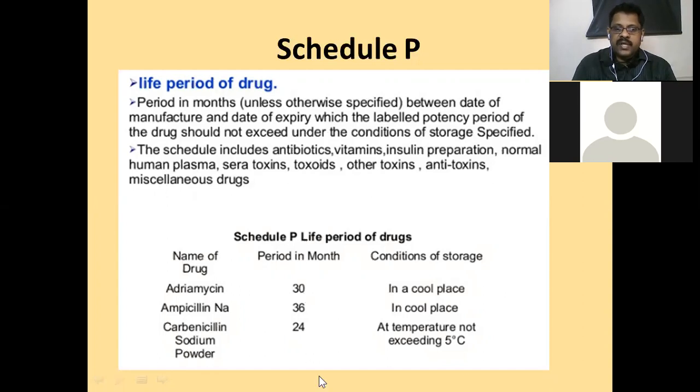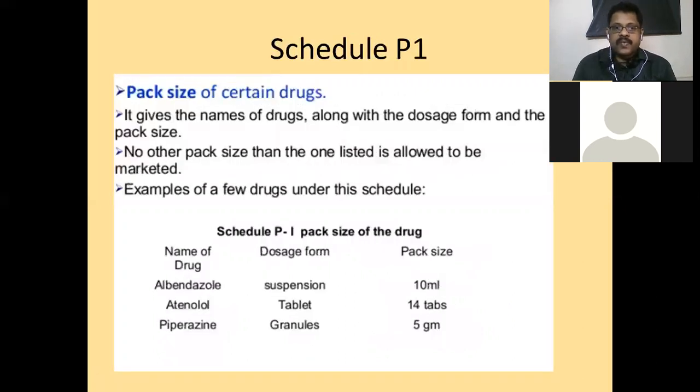Ampicillin sodium, 36 months in a cool place. Carbenicillin sodium powder, 24 months at a temperature not exceeding 5 degrees centigrade. So like that, the life period is also stated along with the specific storage conditions. It should be specified in that act.